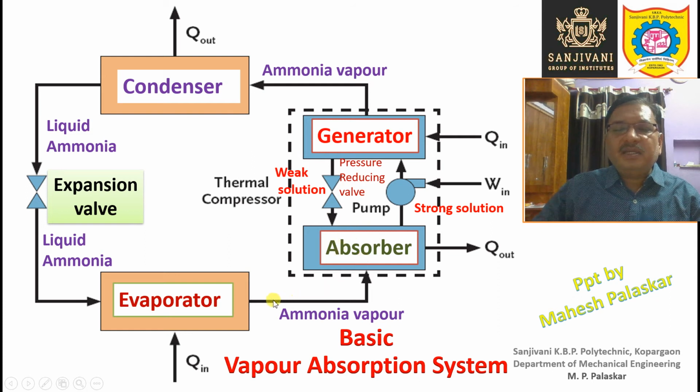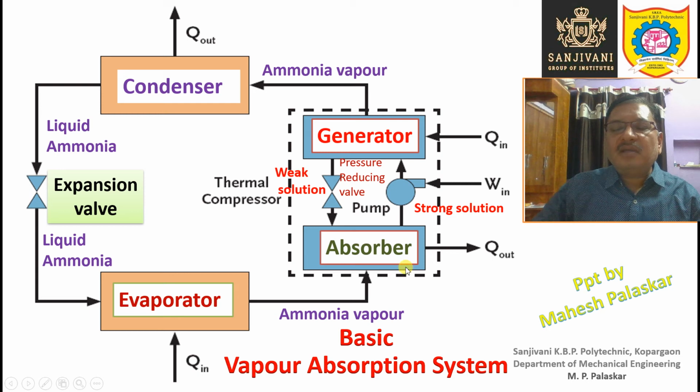In the absorber, the ammonia vapors are entering, and this weak solution is also entering in this particular absorber. Now what is weak solution? Weak solution is that solution which contains less ammonia, or you can say it is water which contains less ammonia vapor. So that is a weak solution, right? And we know that this water is having a huge affinity for ammonia.